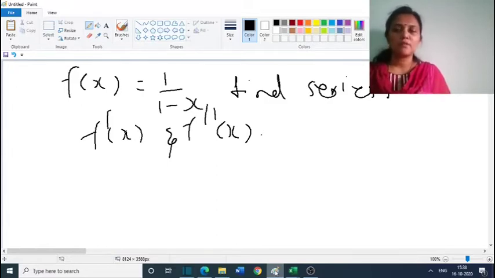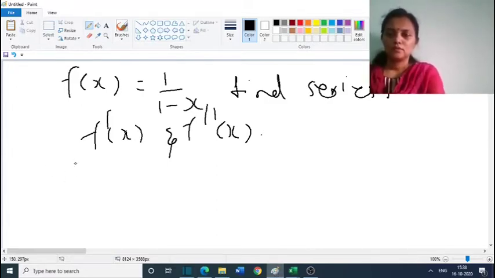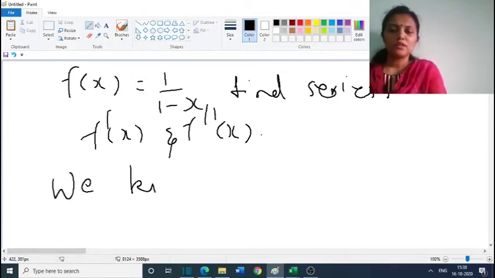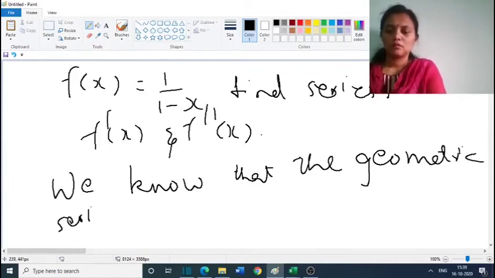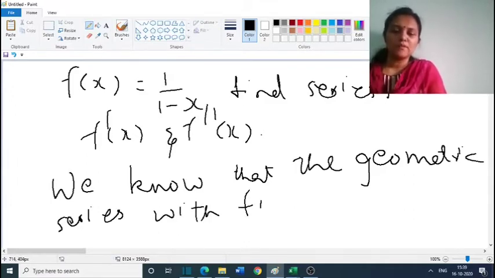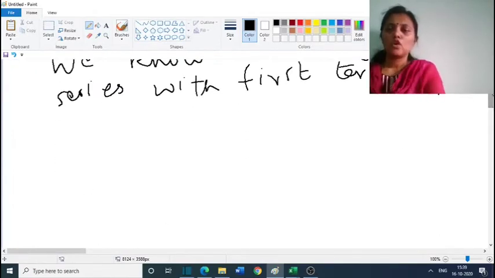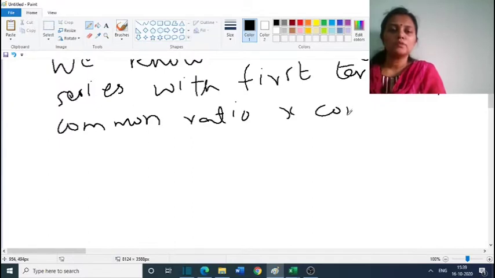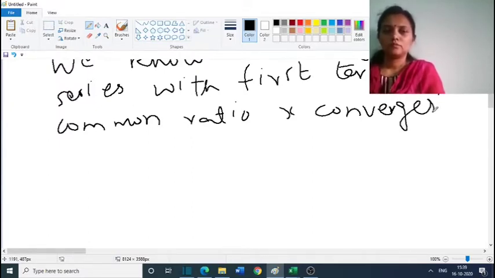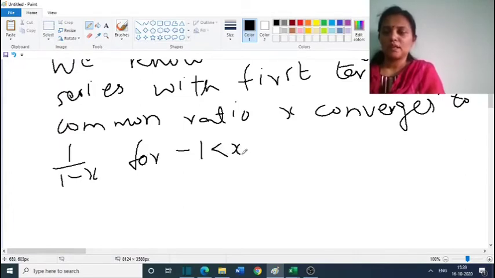So first we have to write the series of f of x. We know that the geometric series with first term 1 and common ratio x converges to 1 by 1 minus x for minus 1 less than x less than 1.